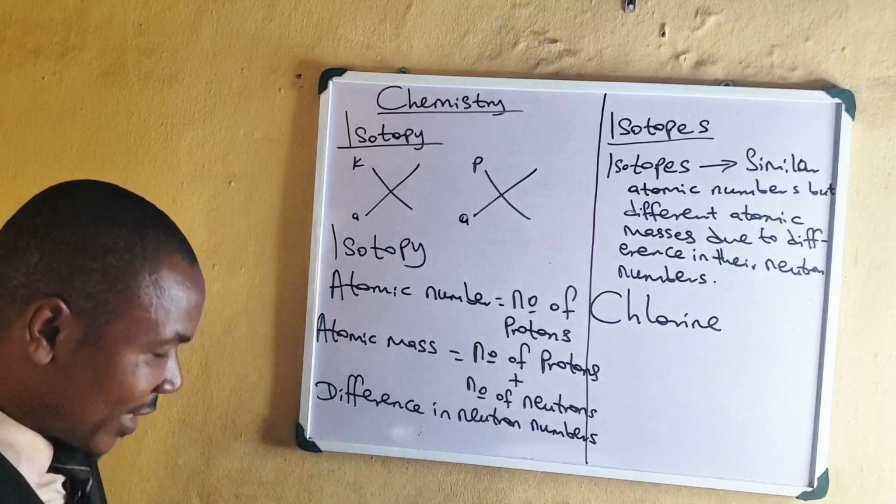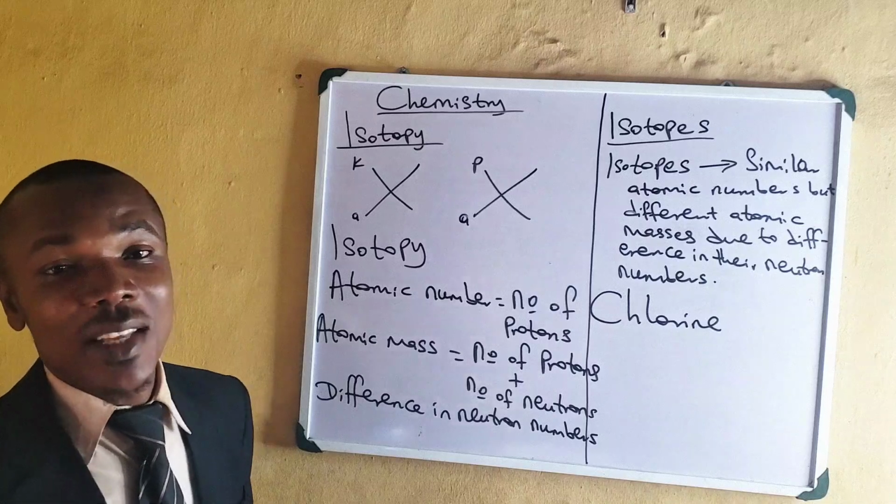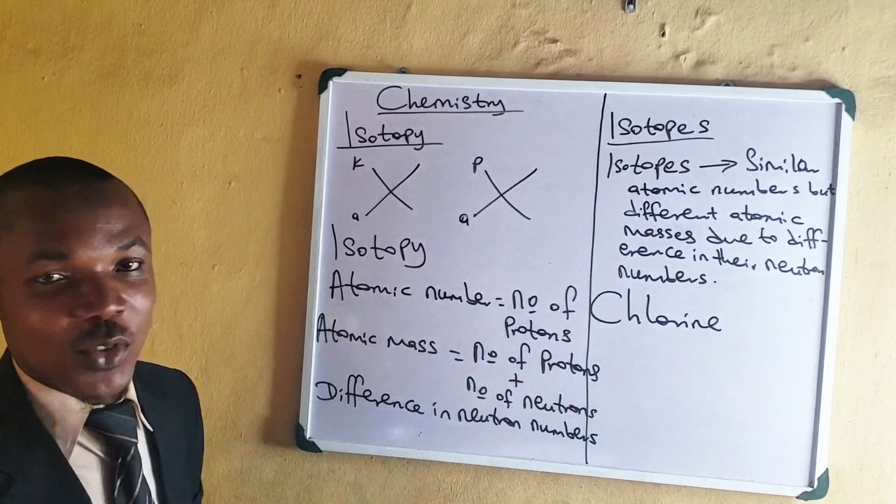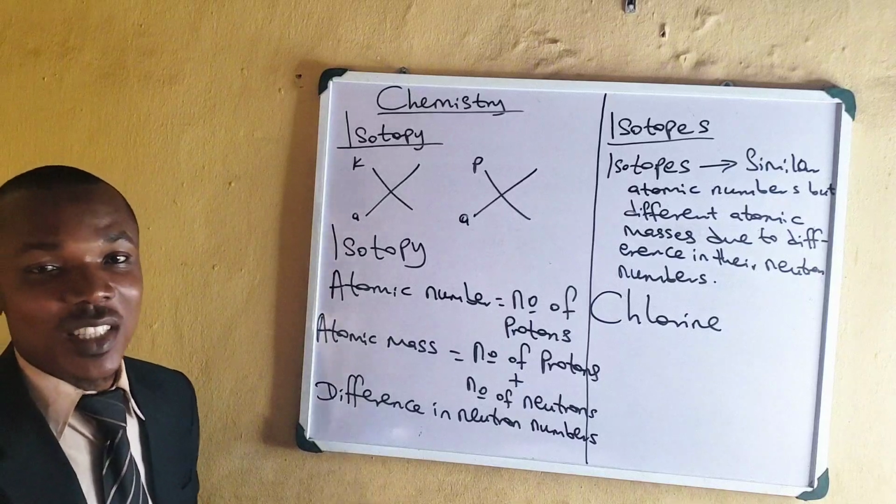All right. I said again that an example of an element that can exhibit this isotopy is chlorine. We still have some other elements that can exhibit it. All right.